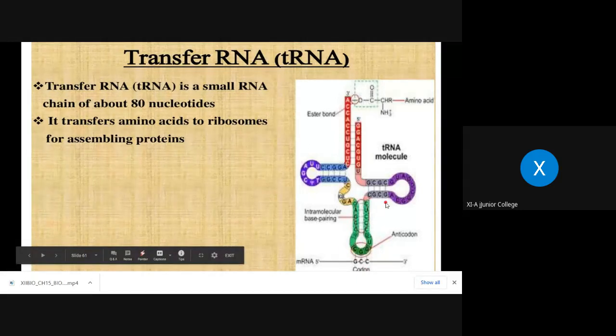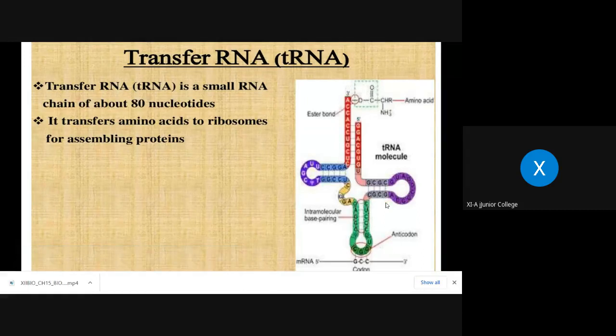Try to understand the description, the structure of tRNA. For 3 marks, 4 marks can be asked, and only the diagram also can be asked for tRNA. What you need to remember: the 5' end is shorter, ending with G. The 3' end is longer, ending with CCA.